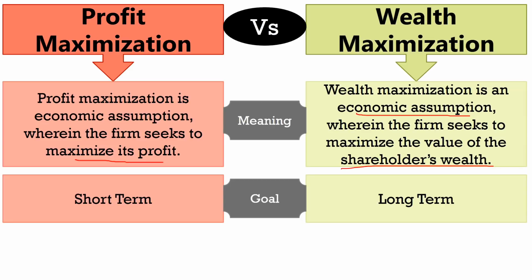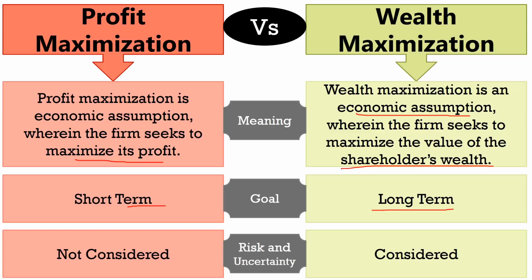Next, while profit maximization is a single period or say short-term objective of the firm, wealth maximization is a long-term objective. This means that profit maximization as an objective is for a given period of time only, but wealth maximization is a long-term objective as shareholders are interested in future as well as present profits of the company.